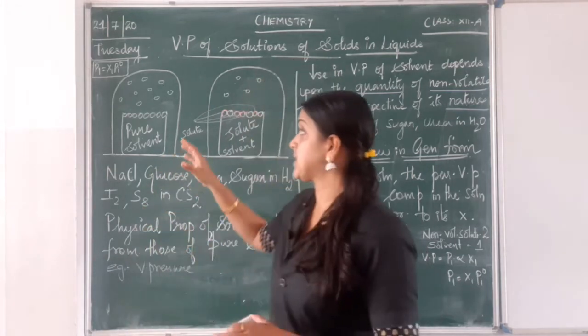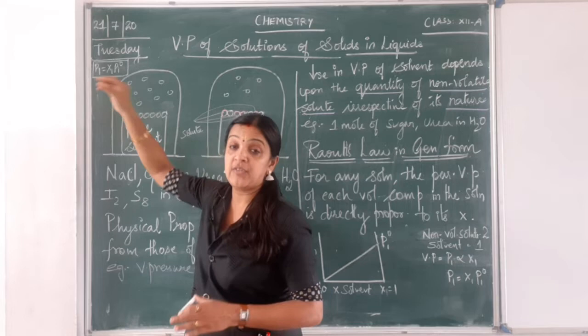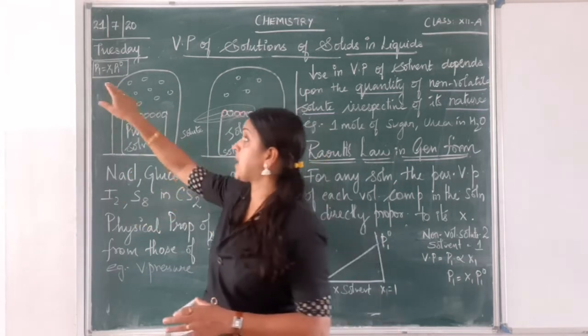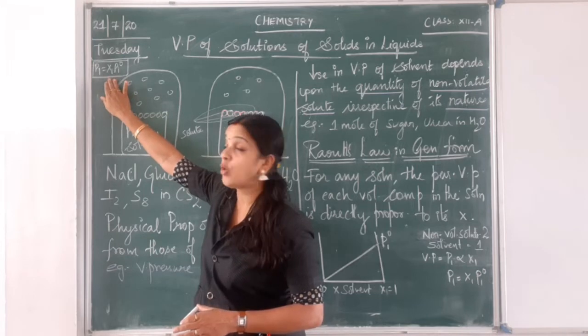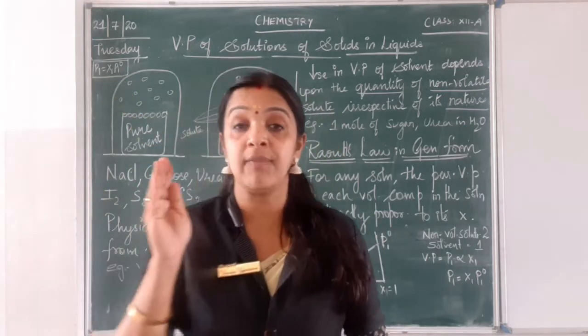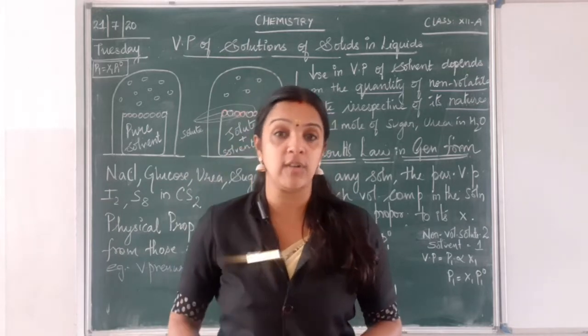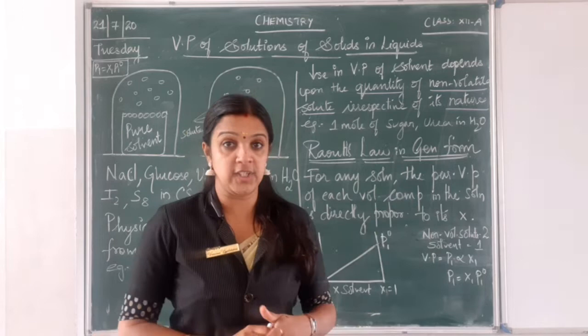So we derived an equation with Raoult's law: if i is a component, the partial vapor pressure Pi will be equal to the product of mole fraction into Pi naught, where Pi naught is the vapor pressure of the pure solvent. This is what we have seen in the previous derivation, right?